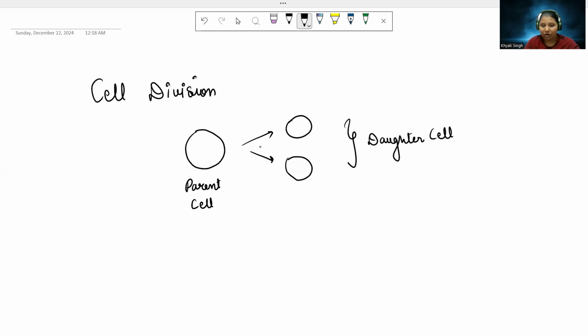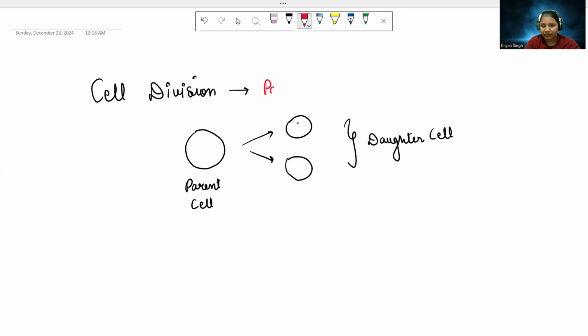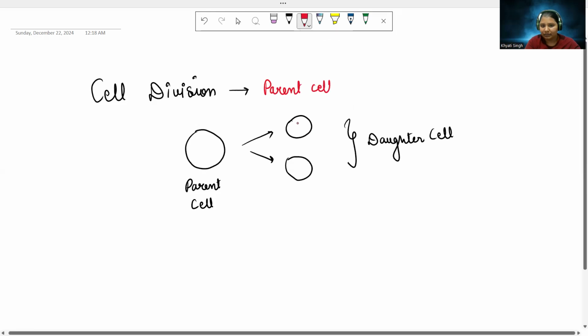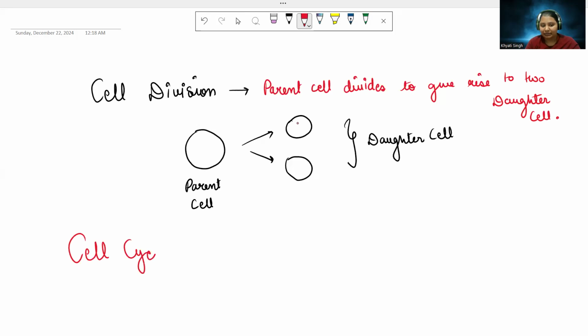If I'm going to write it in words, what is cell division? Cell division is nothing but the splitting of a parent cell to give rise to two daughter cells. Here, the parent cell divides to give rise to two daughter cells. Cell division is a part of growth where the cell is going to grow and finally give rise to two daughter cells. So, here we are going to start cell cycle.